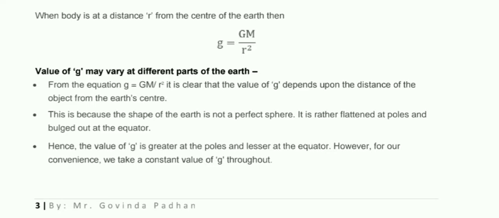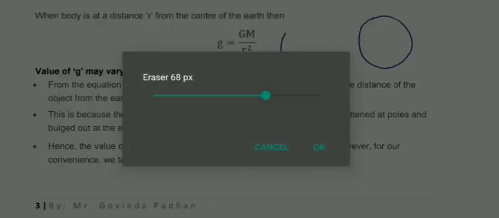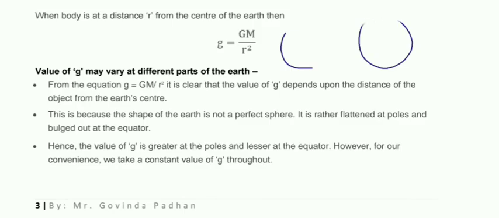Look, the shape of the earth is not exactly a sphere, it is quite flattened at the poles, right? So we can write the shape is like this, quite flattened. So here these are poles. So in the polar region the radius is quite less.